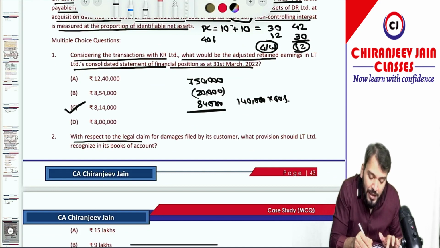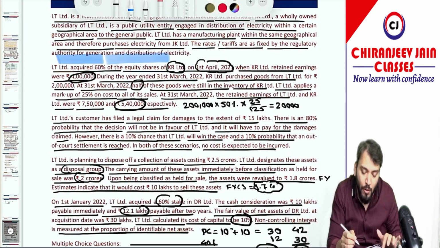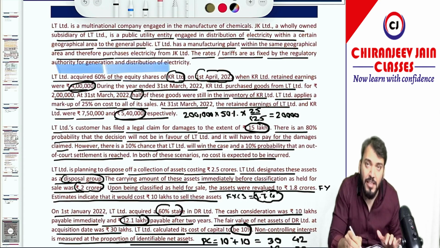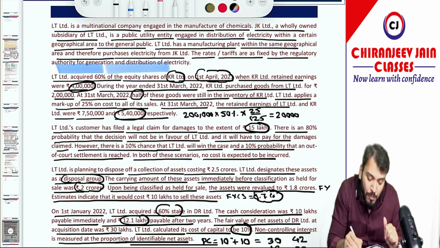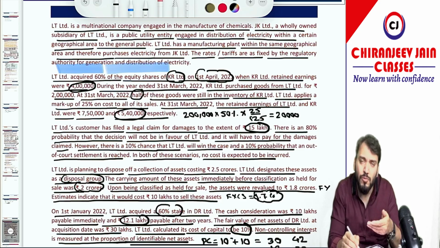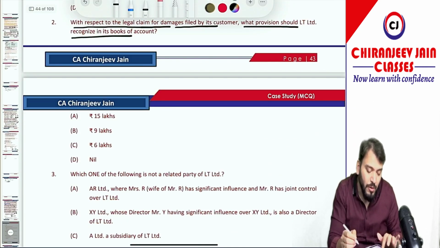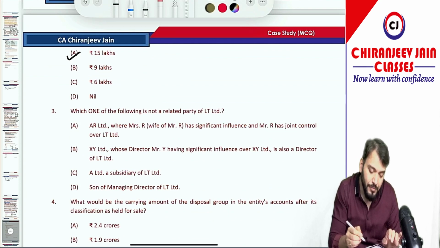With respect to legal claim for damages filed by a customer, what provisions should LT Limited recognize in books of account? Of course, the provisions should be equal to 15 lakh. They have given the amount, 15 lakh. The provision should be created for 15 lakh. Now, they have not given the amount, they have given the probability, but not the amount. In that case, of course, we'll create provision for the 50 lakh only. Understood? The provision will be A. 50 lakh will be the amount of provision. Very simple. The question cannot be easier than this.